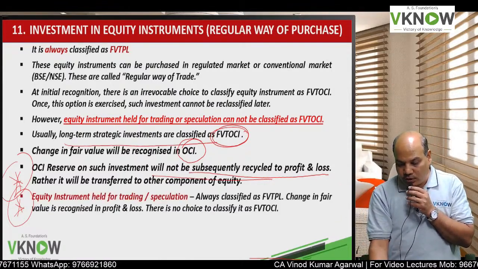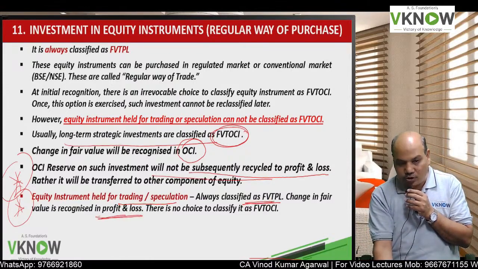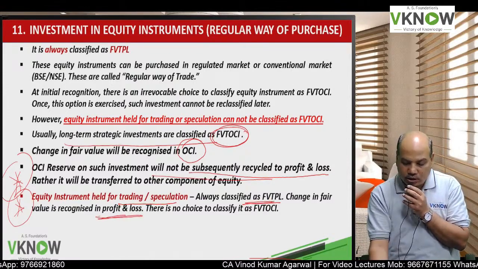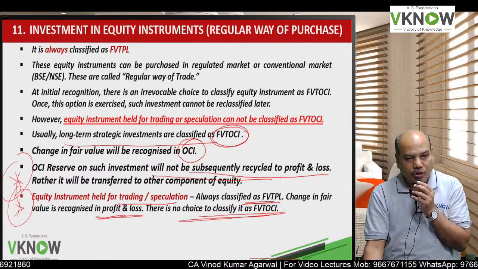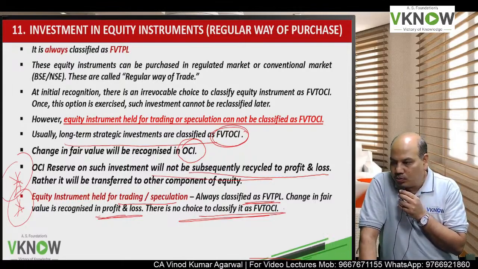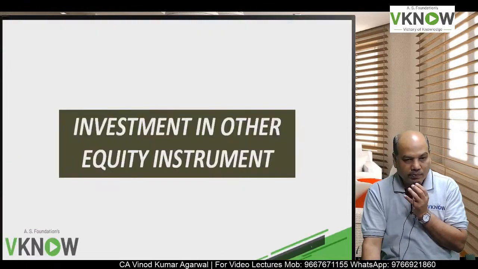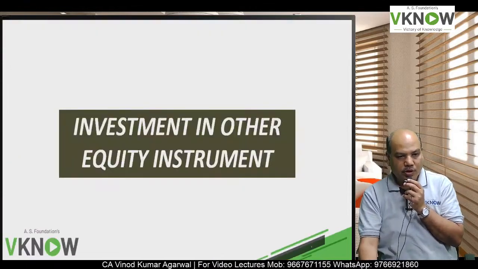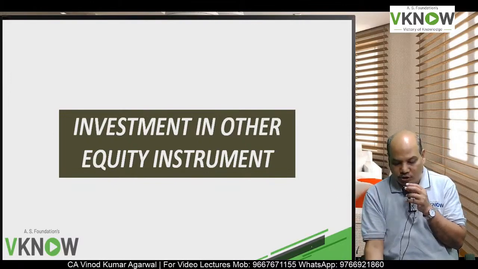If equity instrument is held for trading or speculation, always FVTPL, change in fair value in P&L account, and there is no choice. There is no choice to classify it as FVT OCI. So instrument held for trading or speculation will always be FVTPL. So this was our discussion on equity instrument acquired in regular way of purchase.